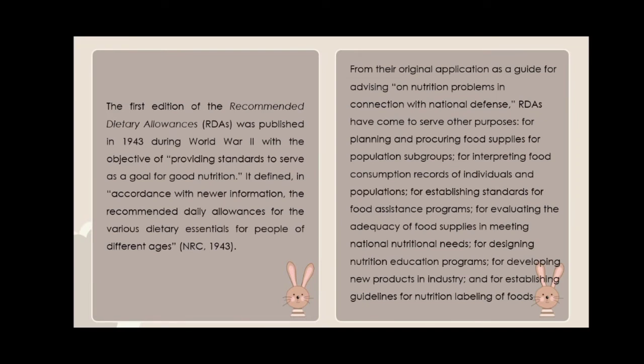The first edition of the recommended dietary allowances was published in 1943 during World War II, with the objective of providing standards to serve as a goal for good nutrition. It defined, in accordance with newer information, the recommended daily allowances for the various dietary essentials for people of different ages. That is according to NRC 1943.